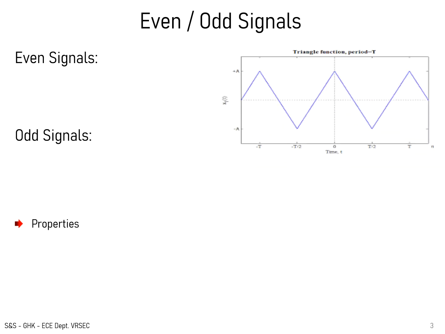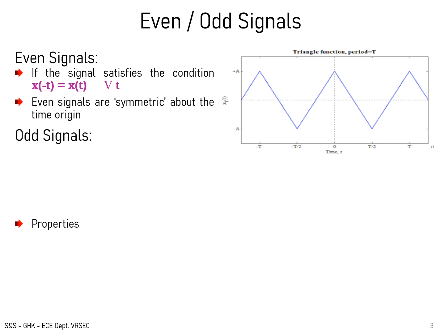Here all these figures represent even symmetry. That means the curves are symmetrical at the origin. Therefore a signal is said to be symmetric, an even signal, if it satisfies the condition x of minus t equal to x of t for all values of t. That means even signals are symmetric about the origin.